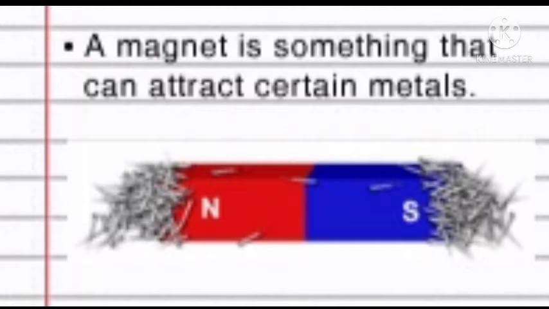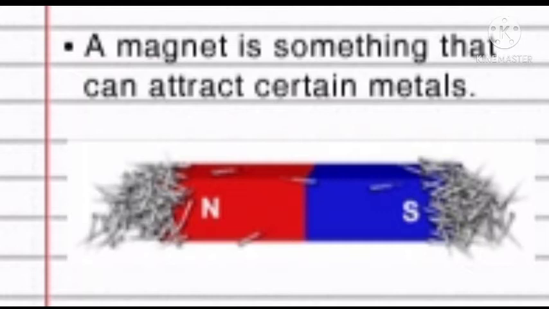Magnets are rocks or metals that create an invisible field around themselves. This field attracts other magnets and certain metals. A magnetic field is concentrated around the ends of a magnet, and the ends are called poles. So a magnet is a metal or a rock. Okay, so what is a magnet?